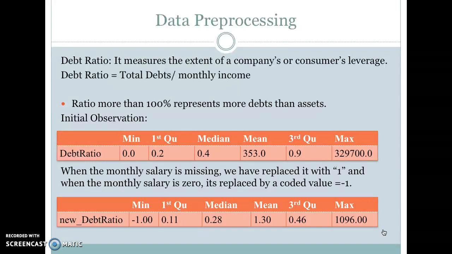So for data cleaning, when monthly income is missing, we have substituted the denominator by 1, and when monthly income is 0, the value of debt ratio should equal the value of total debts, since 0 cannot be a denominator. However, the former imputation is no longer available when monthly income is not missing this time, so we decided to apply the coded value -1 to the new debt ratio for this.